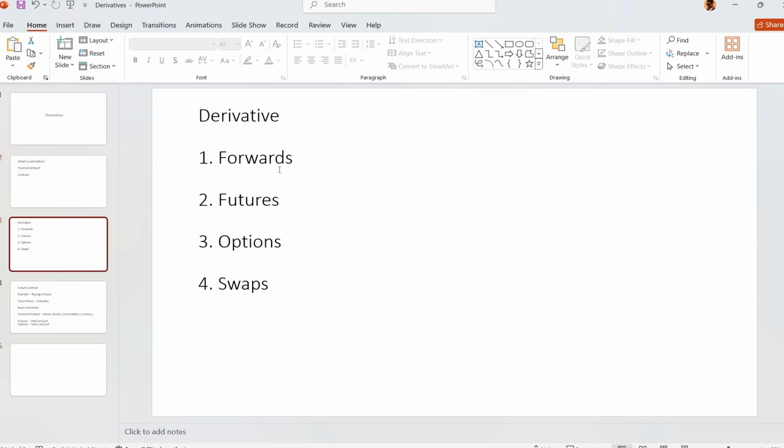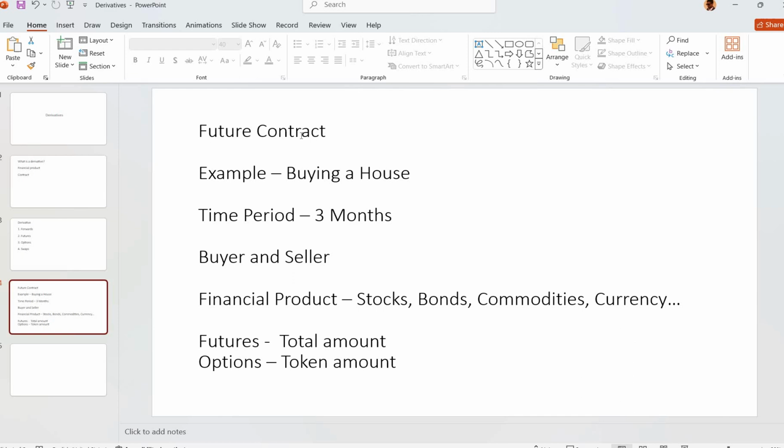There are four types of derivatives: forwards, futures, options, and swaps. All these derivative products are contracts between a buyer and seller. According to SEBI, we can trade only in futures and options. Let us discuss futures and options.